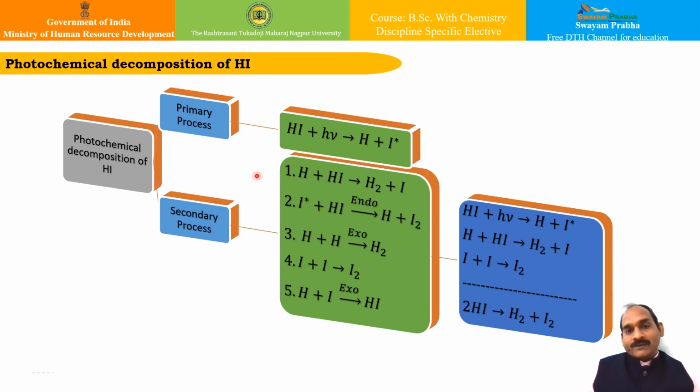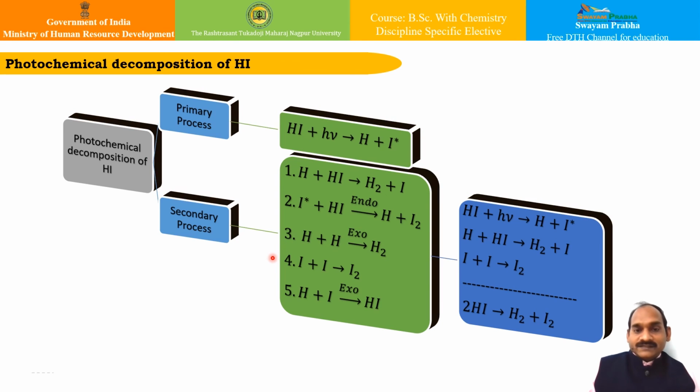So what is the primary process? A molecule of HI absorbs one photon of light and dissociates to give a hydrogen atom and an excited iodine atom. This is the primary step, isn't it? Whereas the secondary step comprises this particular mechanism. The product of the primary process is used in this mechanism, and it follows this path.